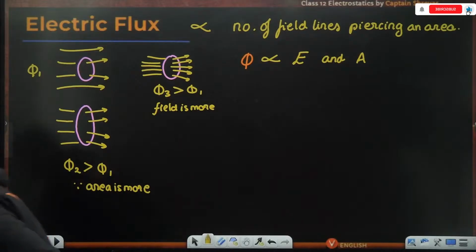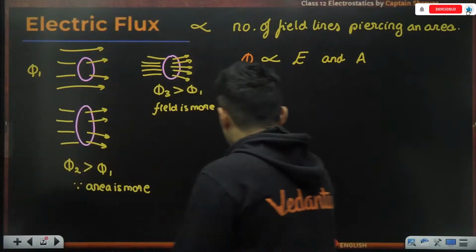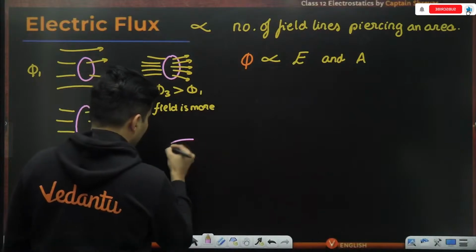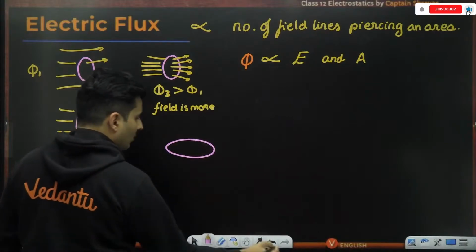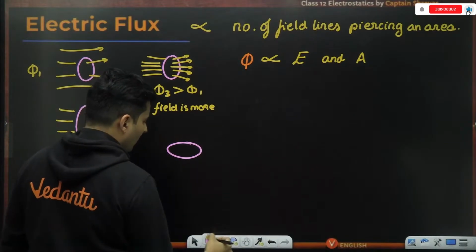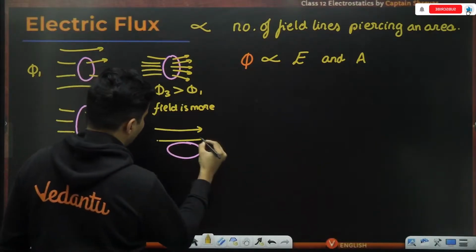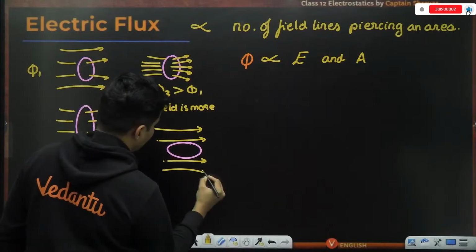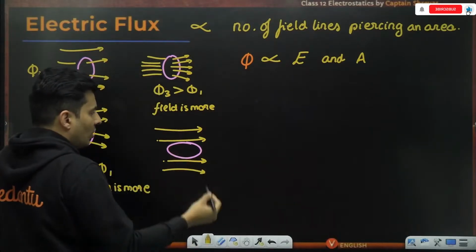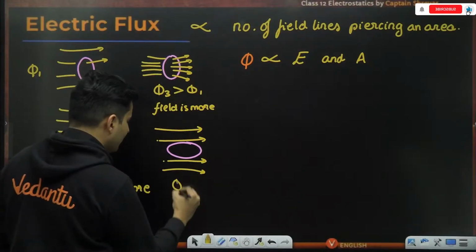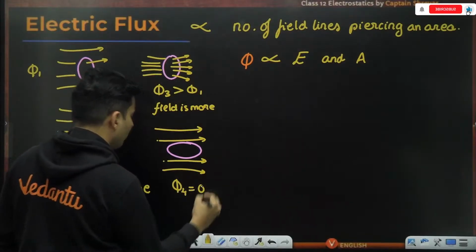Yes, definitely. So think about it. What if the same area is there? Same field is also there as before, maybe. But the area is like this. Oh, then nothing pierces through this. And in this scenario, the flux in the fourth scenario will be 0.